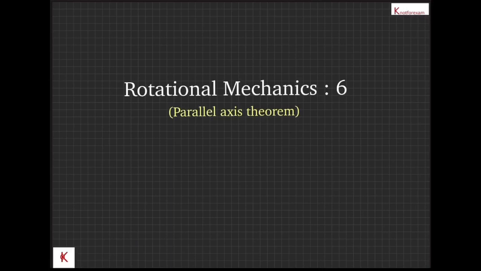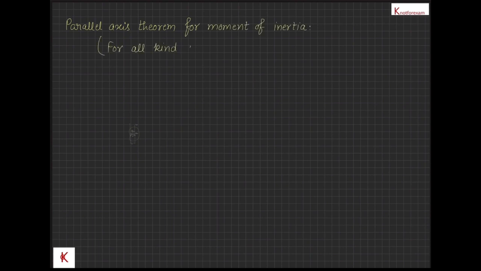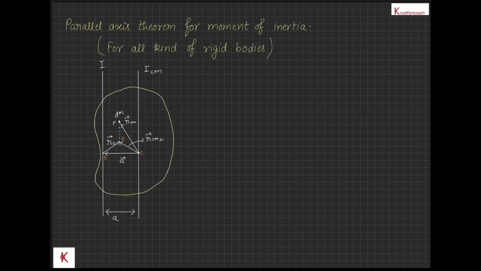I am your host Sujit and we are going to discuss parallel axis theorem. Parallel axis theorem for moment of inertia is for all kinds of rigid bodies. This theorem states that moment of inertia about two parallel axes, one of which is passing through center of mass, are related as I = I_CM + Ma², where I_CM is the moment of inertia about the axis passing through center of mass and I is the moment of inertia about a parallel axis at a distance a from the center of mass axis.